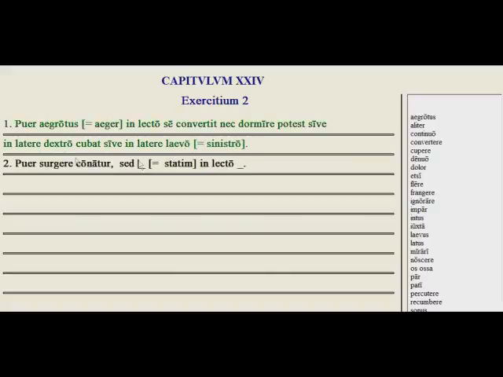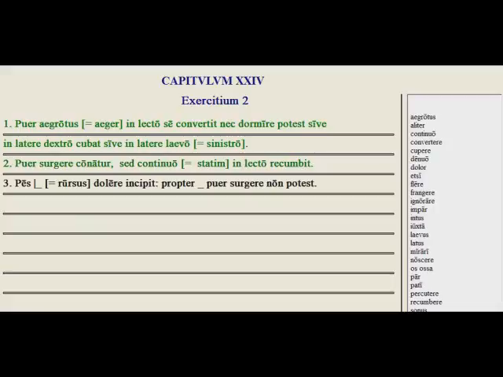Let's do one more. So puer surgere conatur, the boy tries to get up, but we need the word here that means statim, and the word that we learned is continuo, one of those new adverbial forms that end in o. But right away, in the bed, he lies down again. Cubat means to lie down. To lie down again, we learned was recumbit.